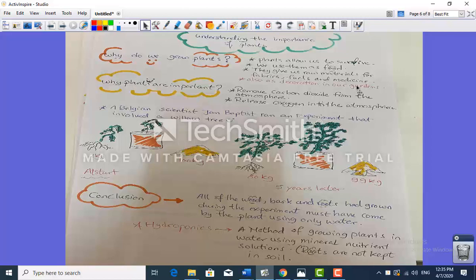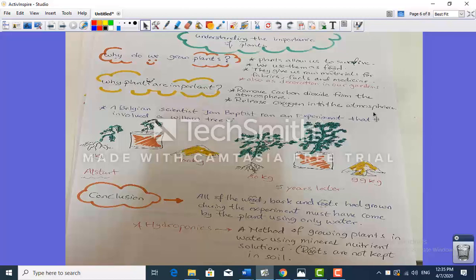Okay, why are plants important? What makes those plants very important? What will happen if I don't have them? The plants actually remove carbon dioxide from the atmosphere and release oxygen into the atmosphere.